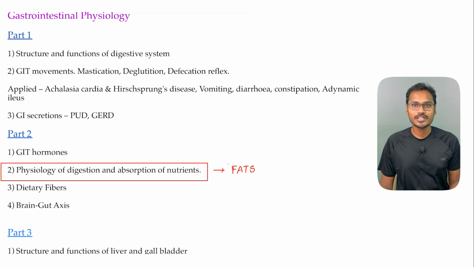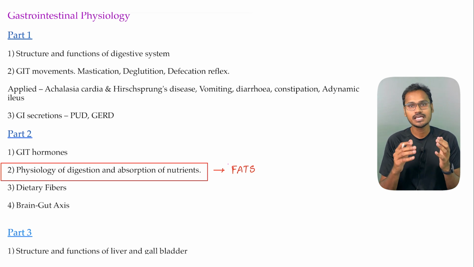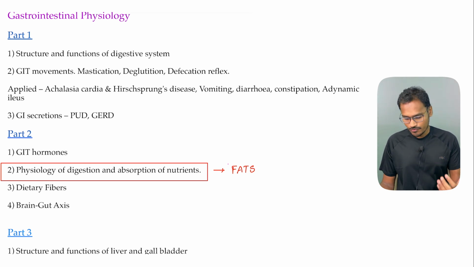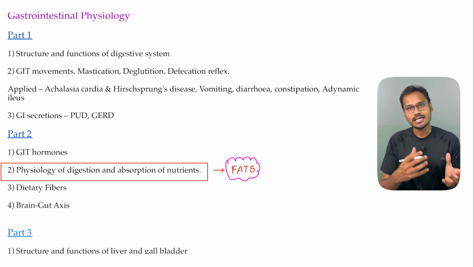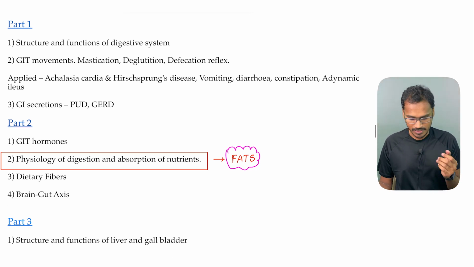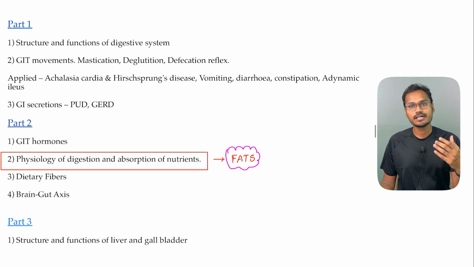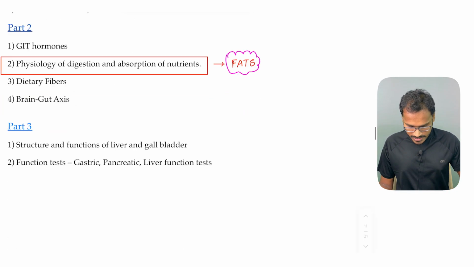So today we are going to continue with the physiology of digestion and absorption of nutrients. In the previous videos we have seen how carbohydrate digestion happens, how protein digestion happens. Now finally we are going to understand how the fat substances are going to be digested and how the reabsorption is going to happen. So this is also a simple topic. You can read it from biochemistry also, or you can read it from physiology books. Both give almost the same amount of information. So let's get into the topic.